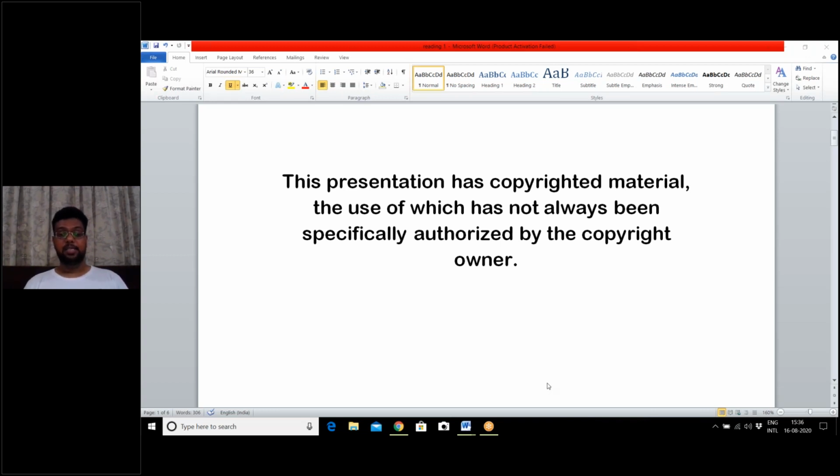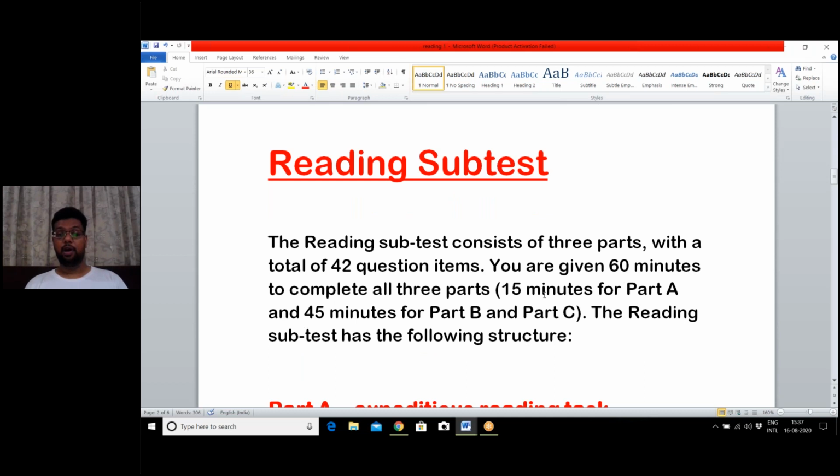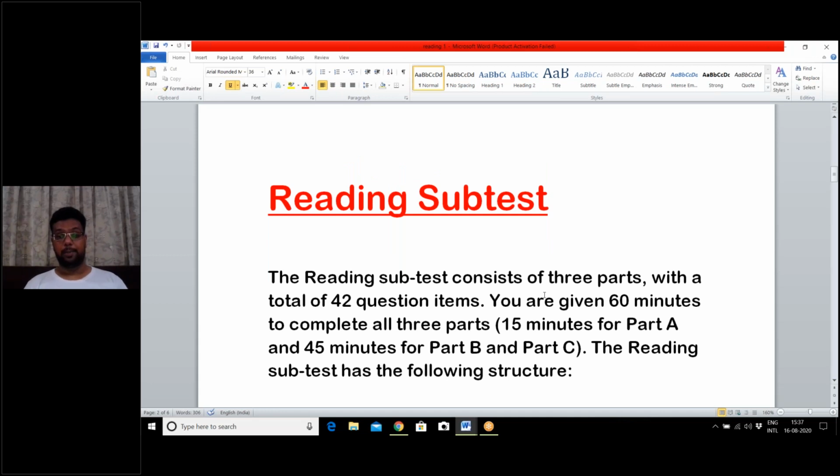It is so because the reading subtest part A comprises 20 questions. We know that the entire reading subtest of the OET examination comprises 45 minutes and 42 questions. So there are 42 questions in the reading subtest of the OET examination, out of which 20 questions are in part A alone.